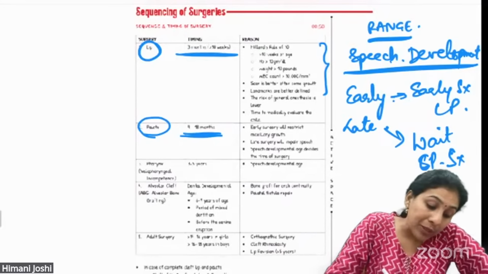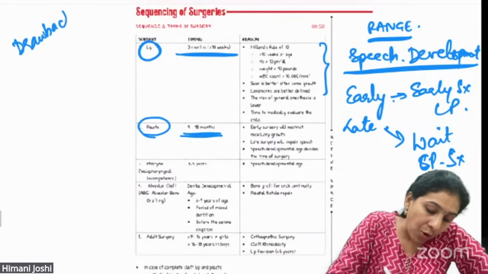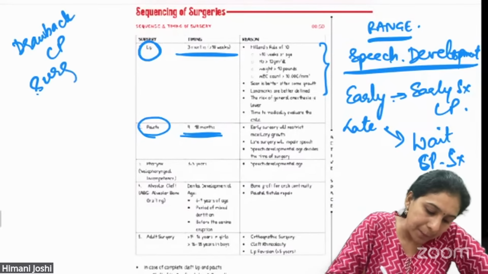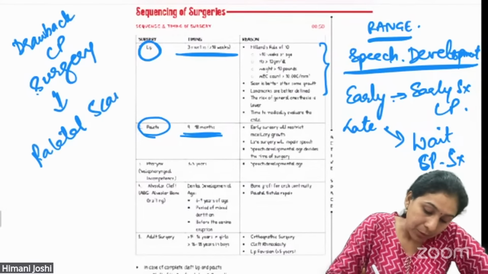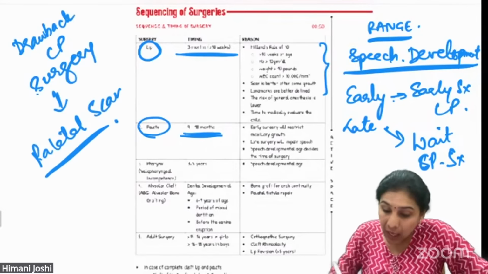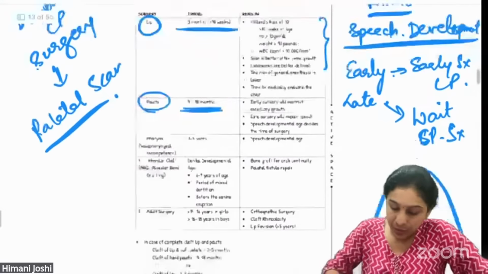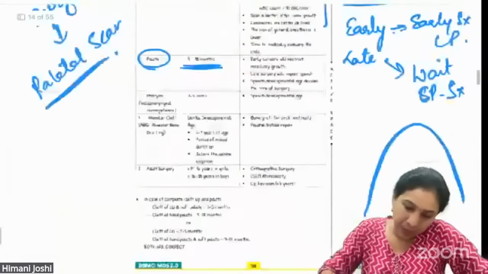The only drawback of cleft palate surgery is a palatal scar. So if this is the palate, let me show you here.